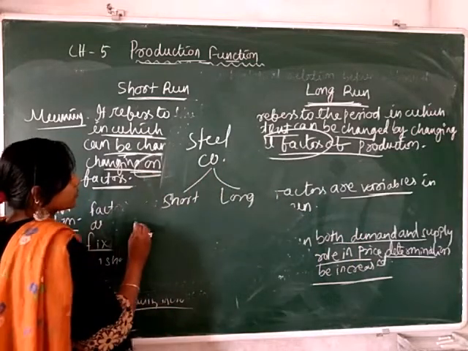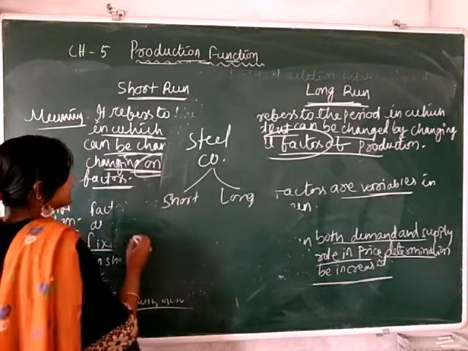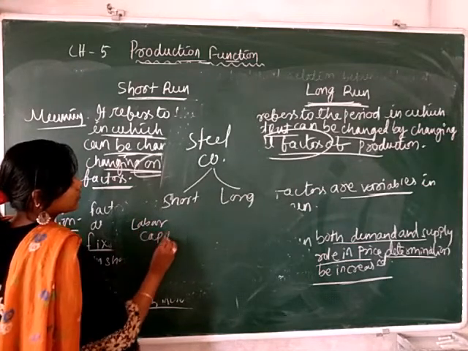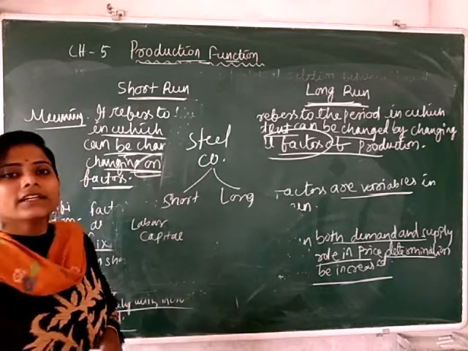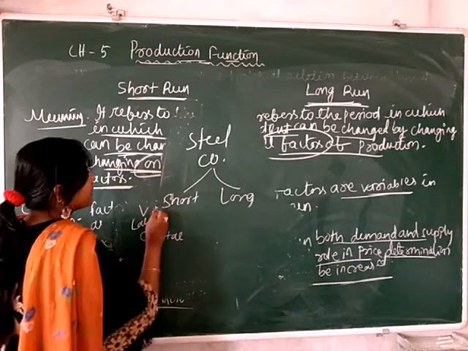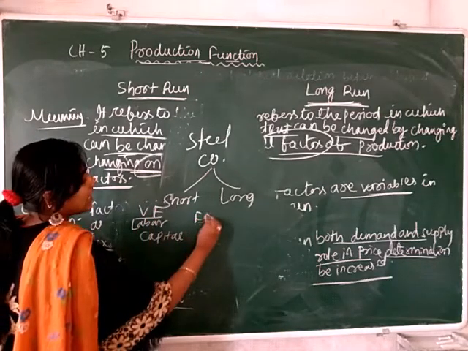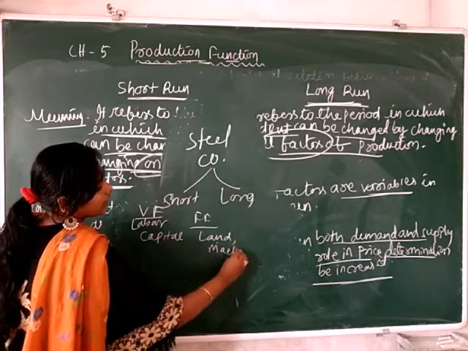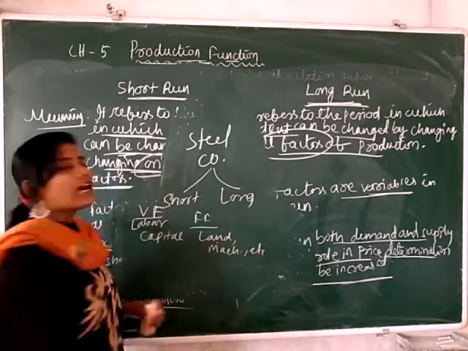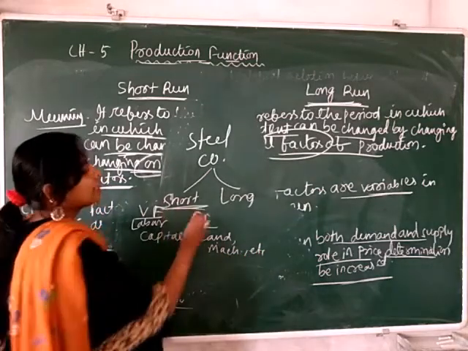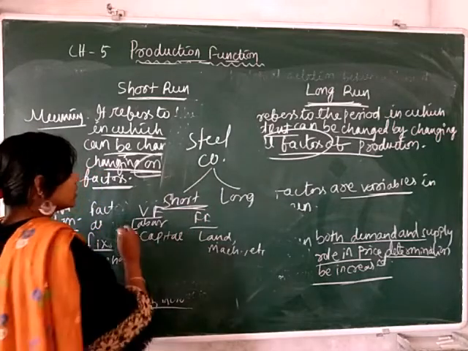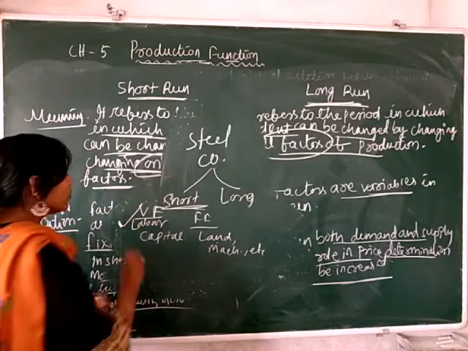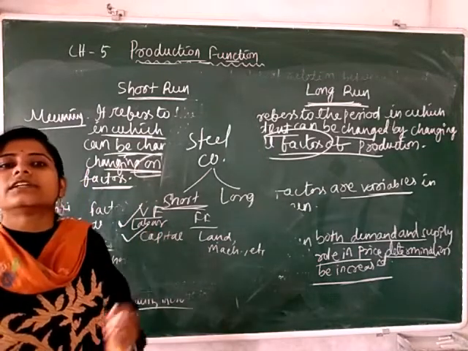Suppose the variable factors are labor, capital, etc., and some fixed factors are land, machinery, etc. Now tell me, in the short term, as the period is small, the manufacturer can change the labor and it can also change the capital. That means it contributes capital.